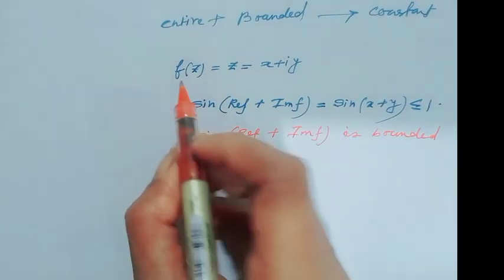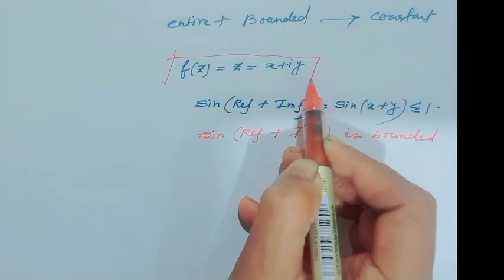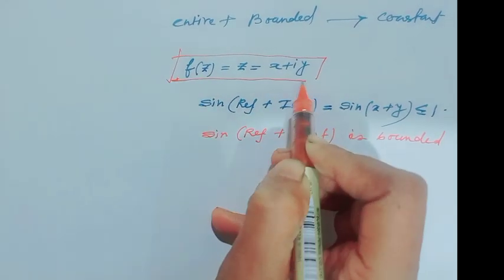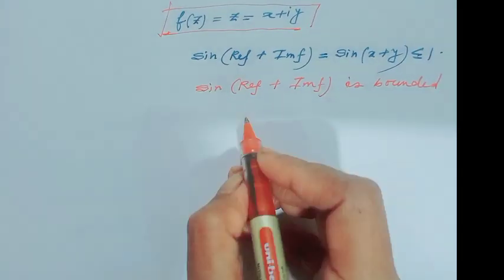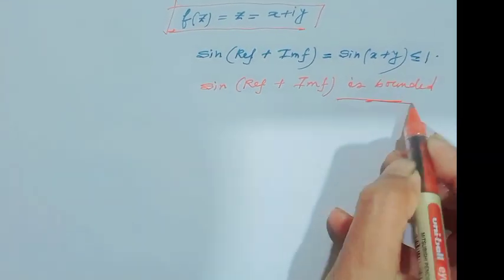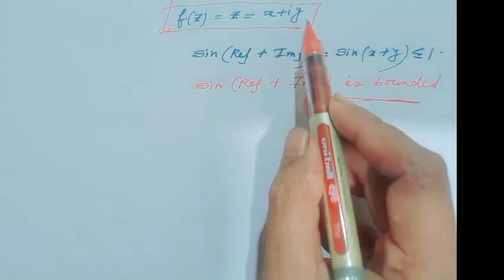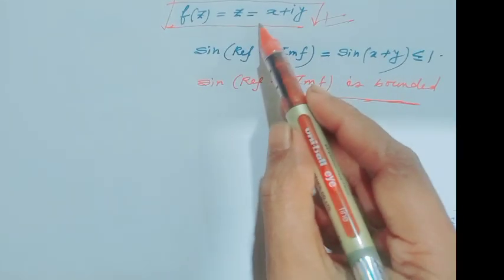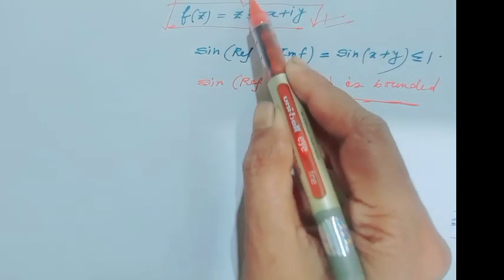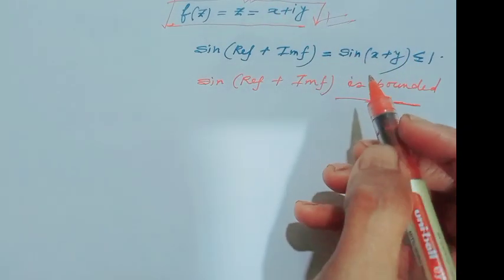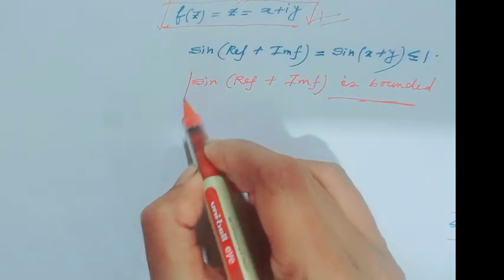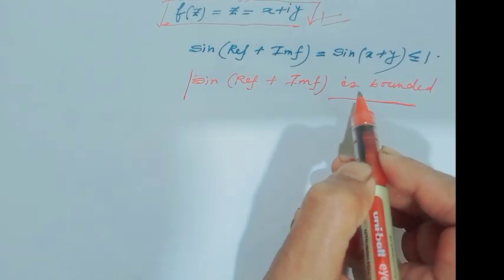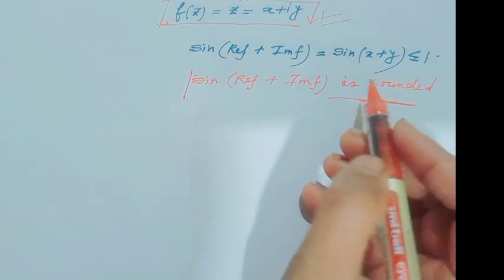Since this is bounded, f(z) equal to z. Is it constant? No. Here f(z) equal to z. This is the polynomial function. This is not constant, but sine of real f plus imaginary f is bounded.